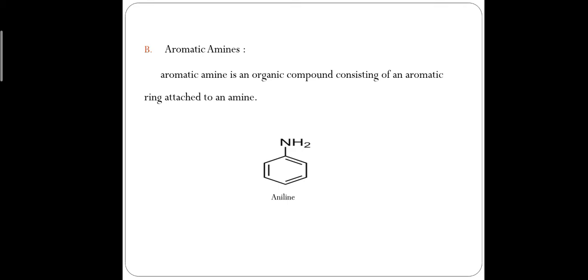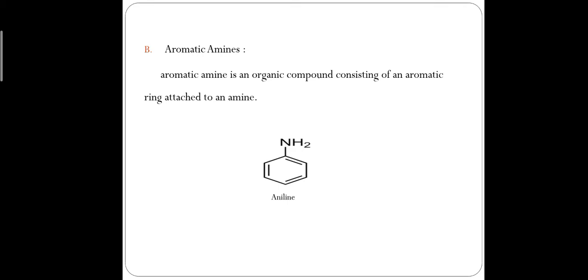So we will see aromatic amine. What is amine? Amine is a group of chemical compounds that have a nitrogen atom, or the term refers to alkyl substituents bonded to the nitrogen atom. Amines are aliphatic or aromatic derivatives of ammonia. Amines are weak bases. Why does amine show weak basic nature?